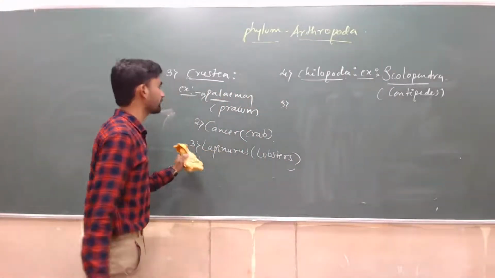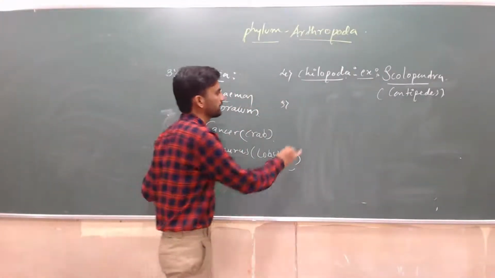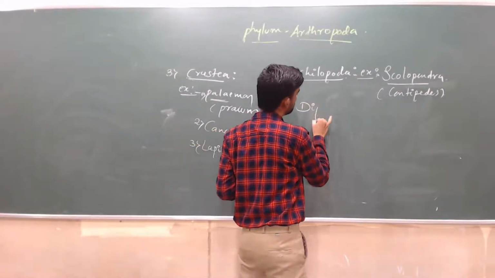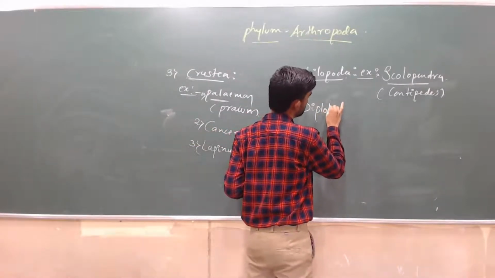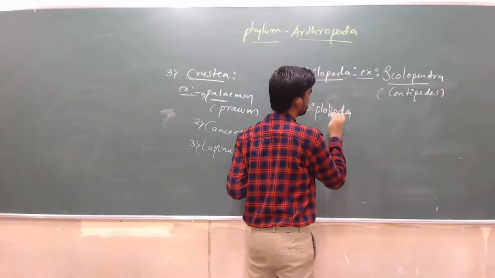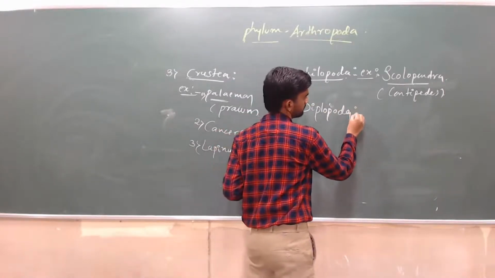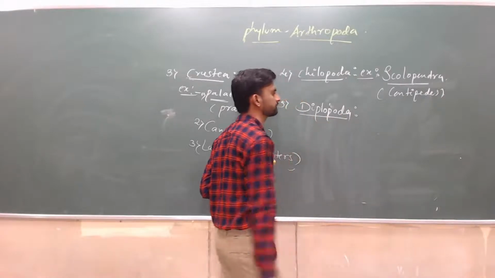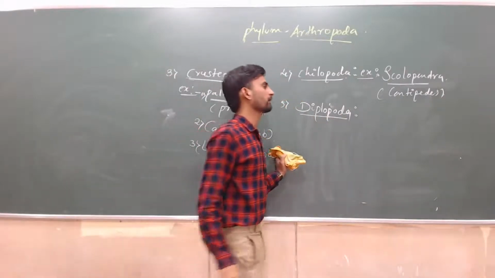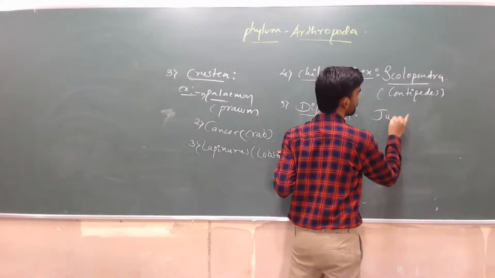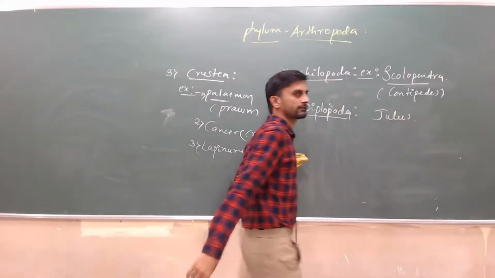And another very important class, Diplopoda. One best example, Zulus.